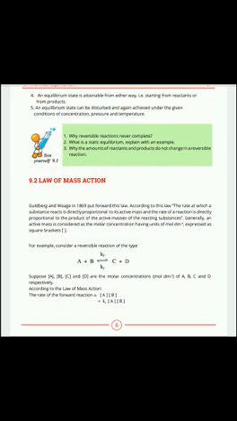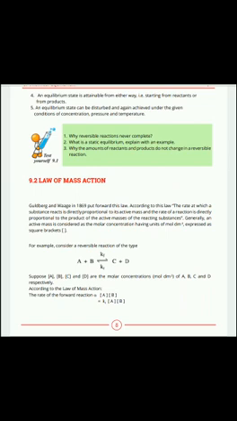Now, according to the law, the rate of forward reaction is directly proportional to product of active masses of reacting substance. In forward reaction, A and B are reacting substance. Their active masses are written in square brackets.